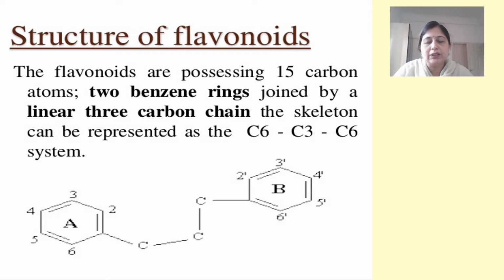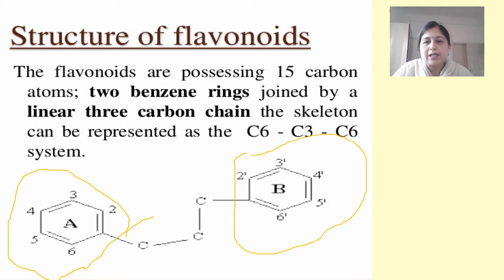Now, if we look at the structure of the flavonoid, the basic structure involves two benzene rings. As you can see, there is one benzene ring which we denote as A, and then there is another benzene ring which we denote as B. These two benzene rings are joined together by three carbon atoms, 1, 2 and 3. So it is a C6-C3-C6 compound which together forms the basic structure of a flavonoidal ring.